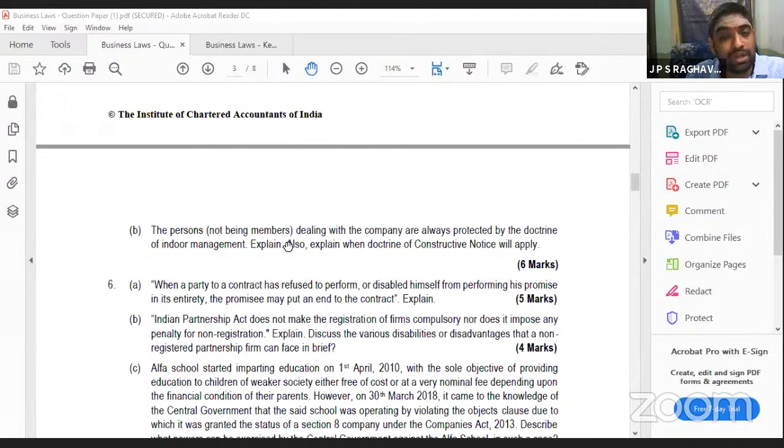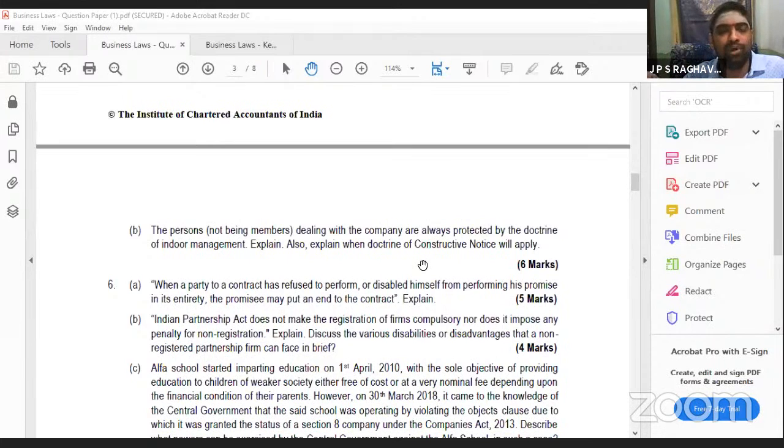They are also asking, explain when the doctrine of constructive notice will apply. So what they mean is, first you have to write about indoor management and then the exceptions to indoor management. Whenever an exception applies, that automatically gives constructive notice. What is constructive notice? Deemed notice.